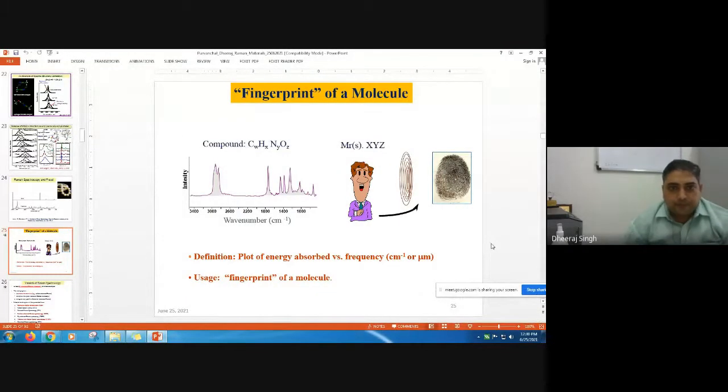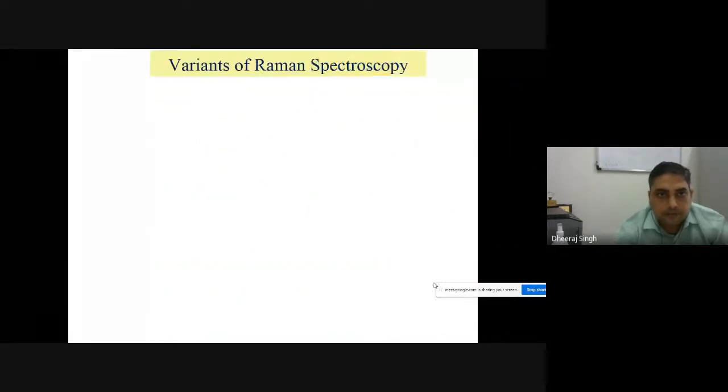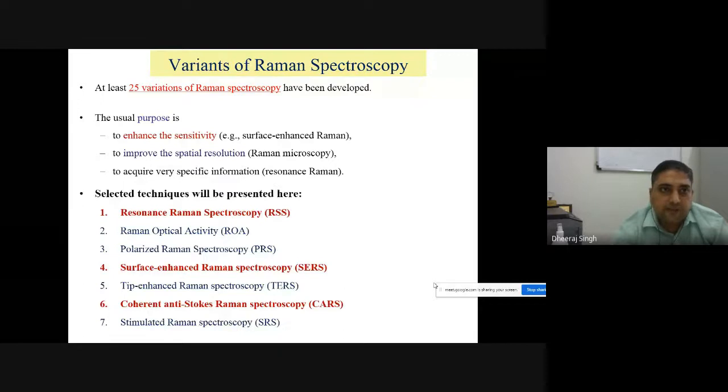So you can see, this type of forensic science crime can be solved by Raman spectroscopy. Now more than 25 variants of Raman spectroscopy have been developed in order to enhance the sensitivity, improve the spatial resolution, and acquire specific information, like resonance Raman microscopy. Resonance Raman spectroscopy is very important because if the excitation wavelength of the laser light matches the electronic transition of a molecule, the peak associated with that transition will be greatly enhanced, and we can focus on that particular peak to get the information.